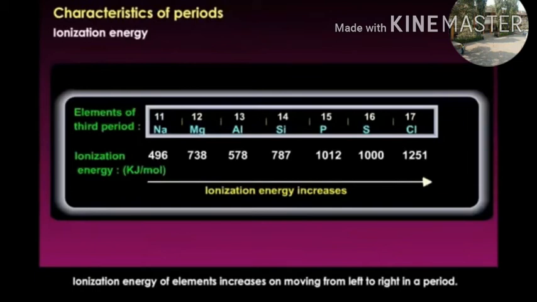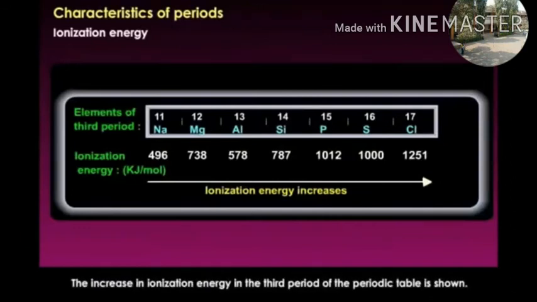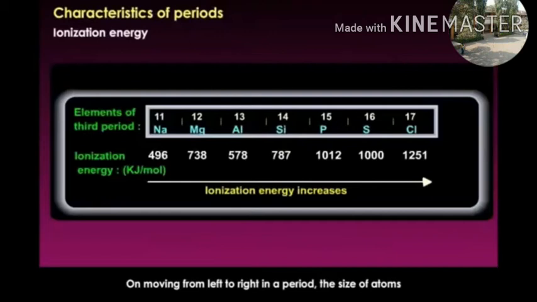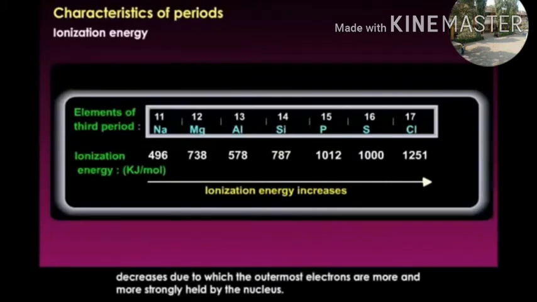Ionization energy of elements increases on moving from left to right in a period. The increase in ionization energy in the third period of the periodic table is shown. On moving from left to right in a period, the size of atoms decreases, due to which the outermost electrons are more and more strongly held by the nucleus.